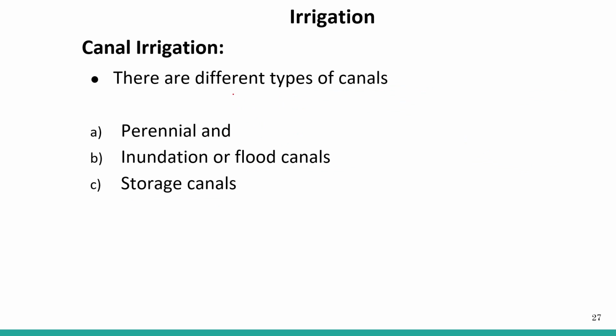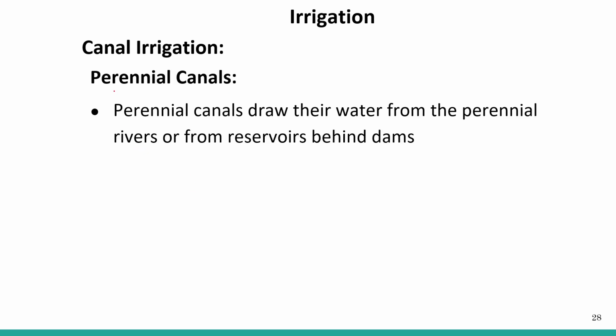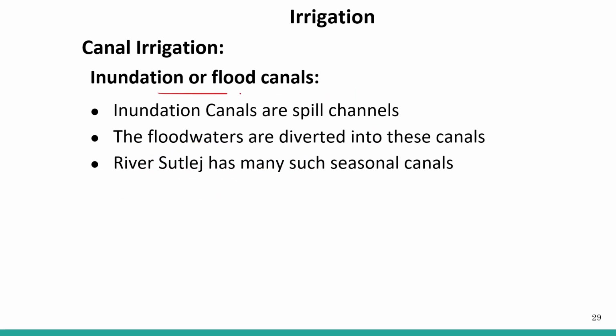There are different types of canals: perennial, inundation or flood canals, and storage canals. So there are three different types of canal. Perennial canals draw their water from perennial rivers or from the reservoirs behind dams. So perennial canals draw water for the whole year from a perennial river or a reservoir like a dam.